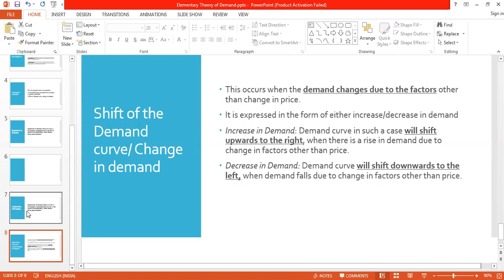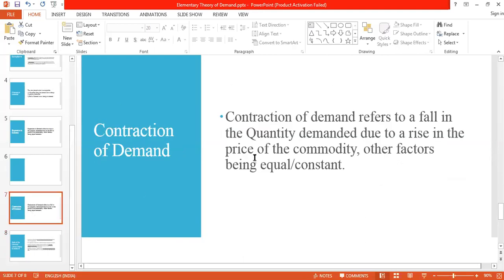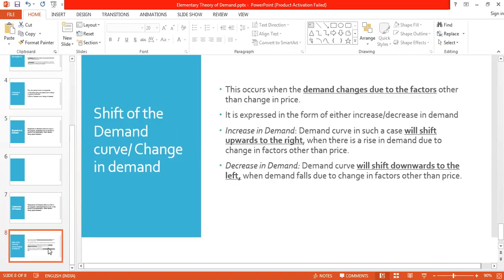What happened earlier was in contraction, it was only due to the price and the other factors were constant, correct? Yes. But when we come over here to the shift of the demand or the demand change, what happens over here? There is a rise in the demand due to the change in factors, but not the price.